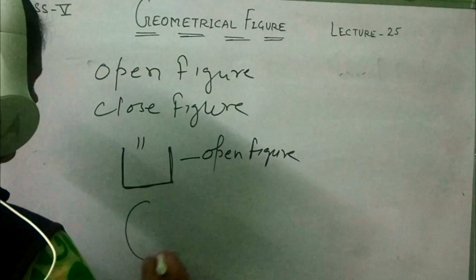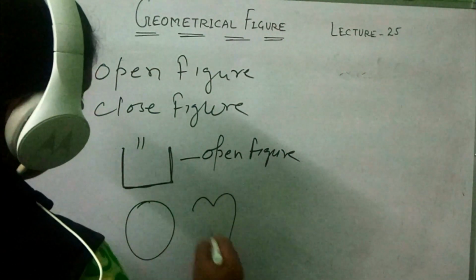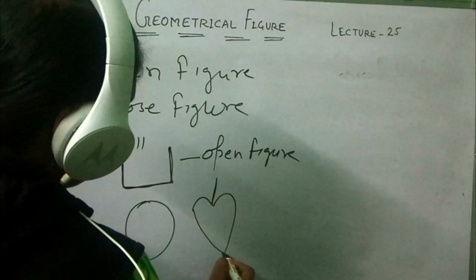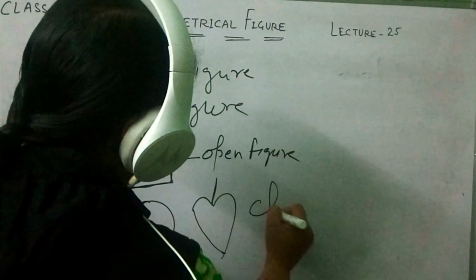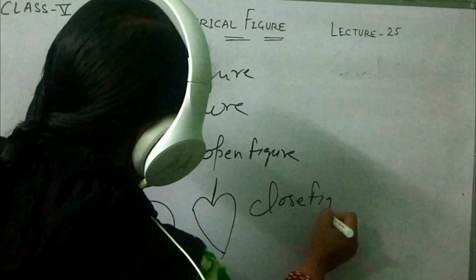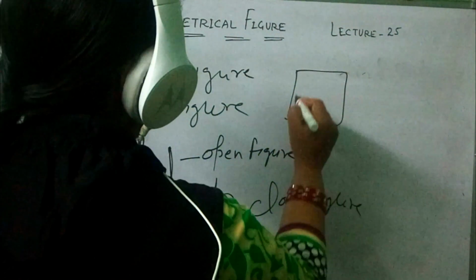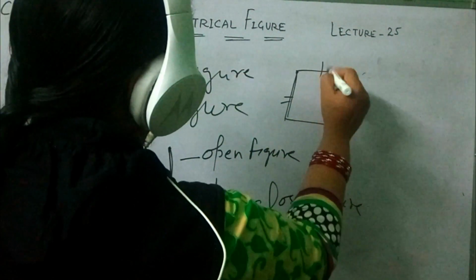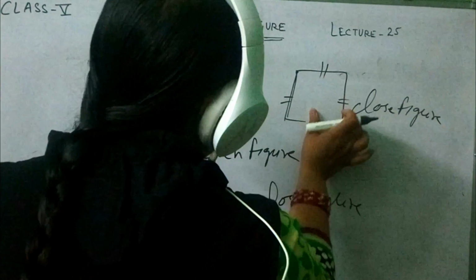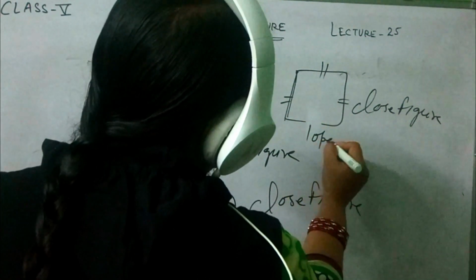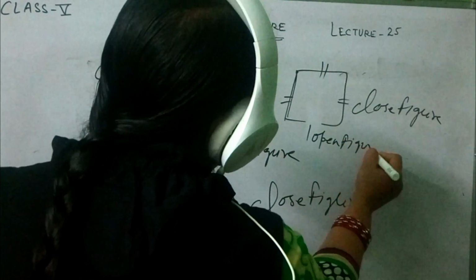And a closed figure: this circle is closed, this leaf is also closed. These are examples of closed figures. This square is closed. But if I remove this line from here, it will be open, and then it will be an example of an open figure.